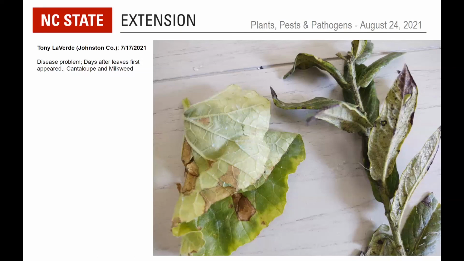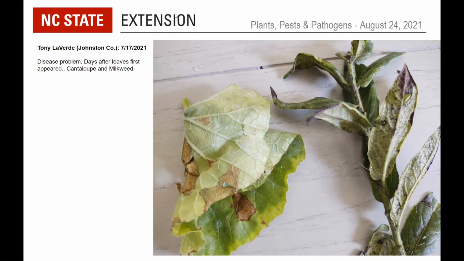The good thing is that we see both the upper and lower surface of the leaf on this individual leaf. The bad thing is that since we don't see the whole plant, we don't see the distribution. But from the comment, it would seem that it was affecting the young leaves as well as the old. That would be helpful to know in many cases. I can't tell you exactly what this is. It looks like it's probably a fungal leaf spot, fungal in the broad sense of the term.